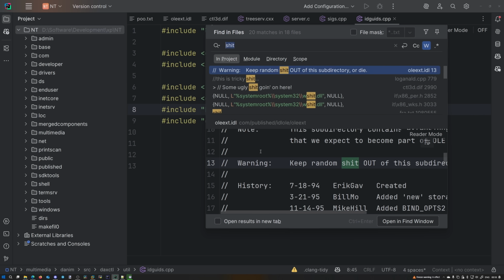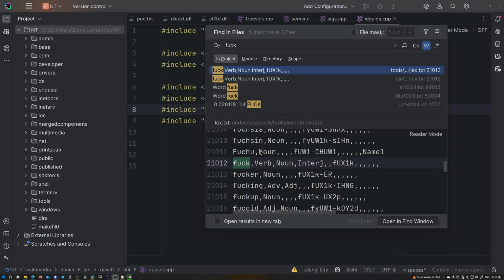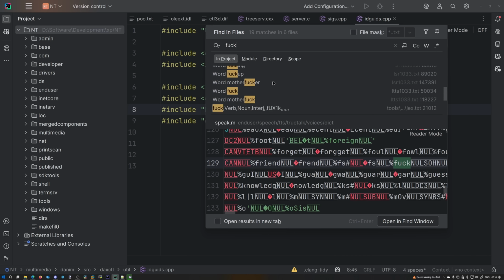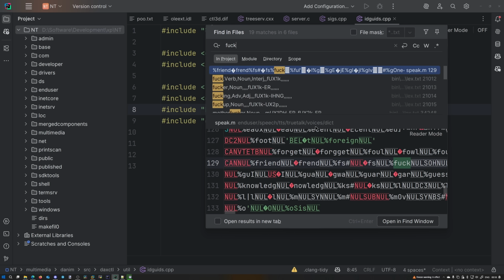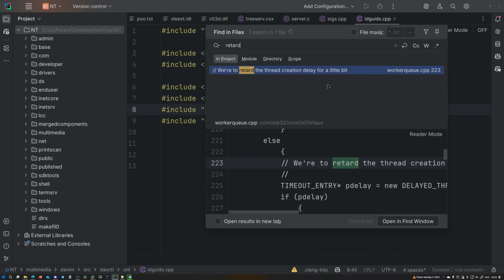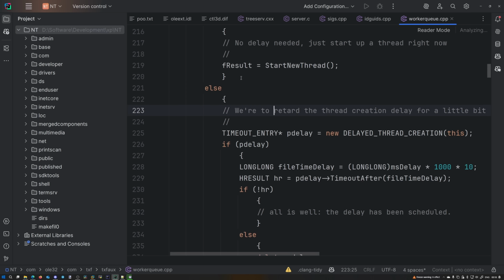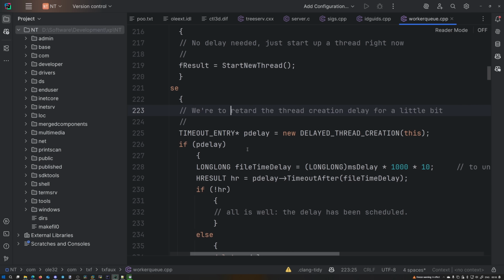So the next word I searched for was fuck. And yeah, there was nothing matching fuck directly. But were there any derivatives? And no, there was nothing. Then I decided to look for other words, like the R word. And I noticed they actually used the word correctly. They're using the word retard to say they're slowing down the thread creation delay for a little bit, so it's not a curse word here.